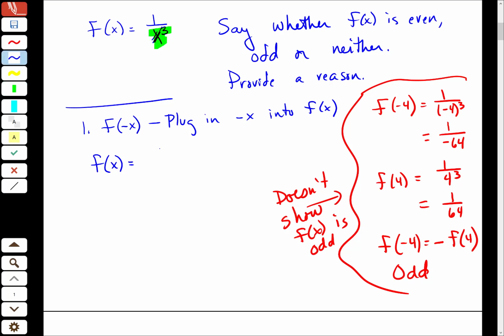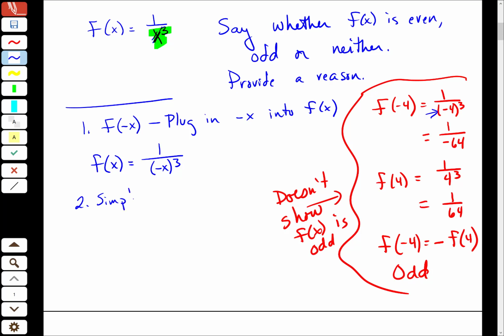So I do that. I have 1 over, and then I'm going to get negative x, cubed. This should feel exactly the same as when I plugged in negative 4 over here, right? And then I'm going to simplify.